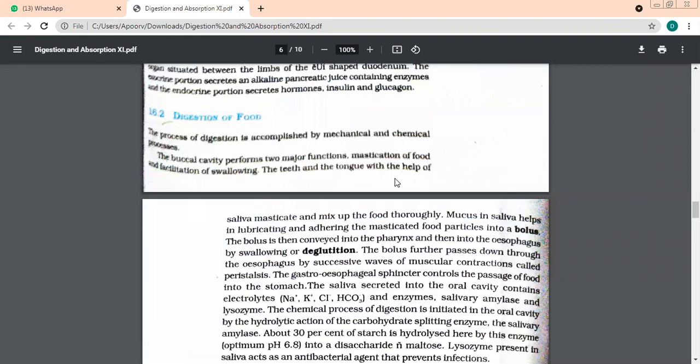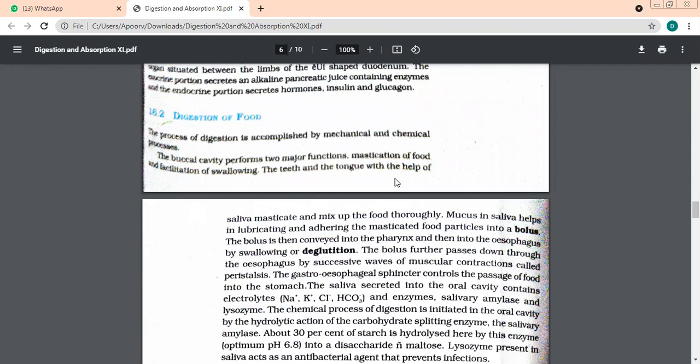There are two processes by which food is digested. One is the mechanical process and the other is the chemical process. In the mechanical process, only the movement, basically transport movement, is happening and no chemical reactions are taking place. So there are two processes involved in the complete digestion. Name the two methods by which digestion of food is accomplished: one is mechanical and the other is chemical.